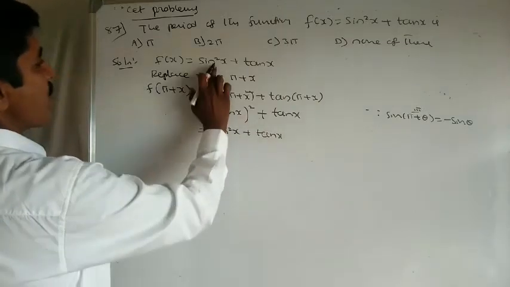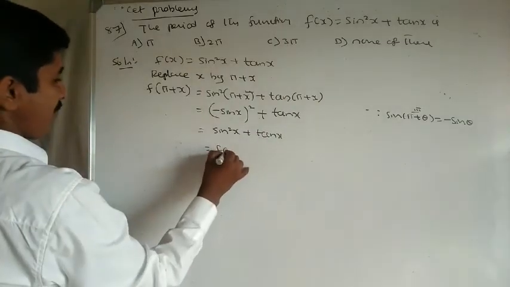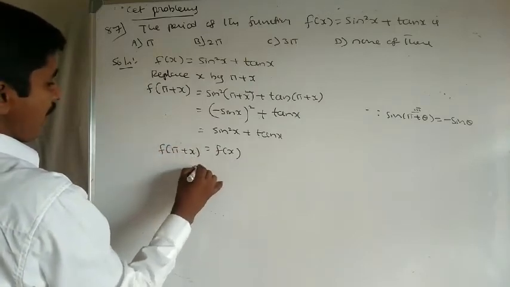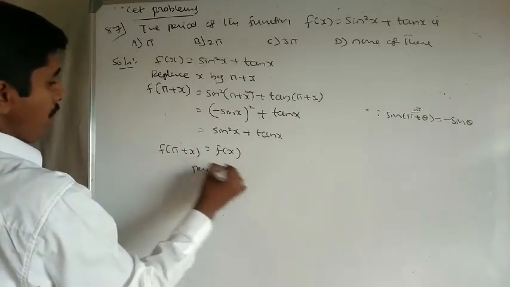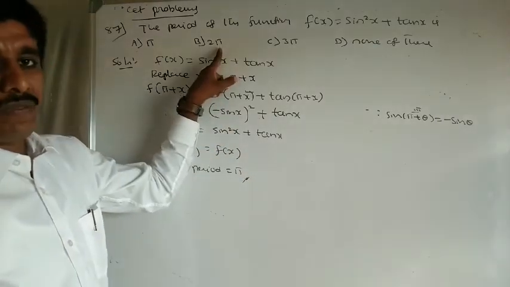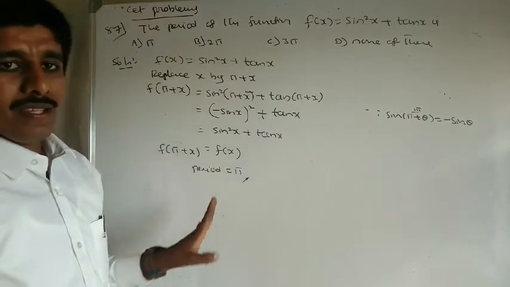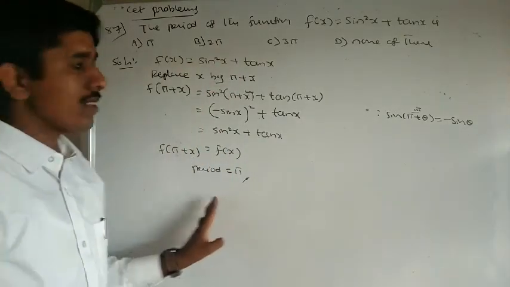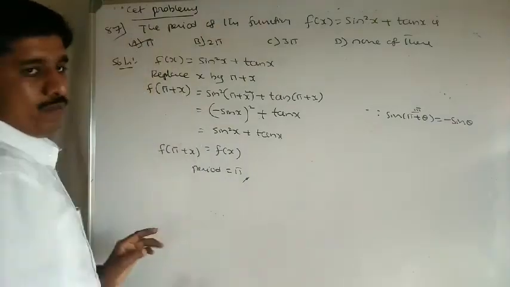What about here? Sin square x plus tan x equals f of x. Then what is the period here? Pi. Next, no need to verify 2 pi. If you check 2 pi also, we get the same. But among pi and 2 pi, pi is the smallest. Therefore, A option is the right option.